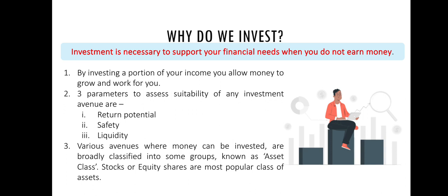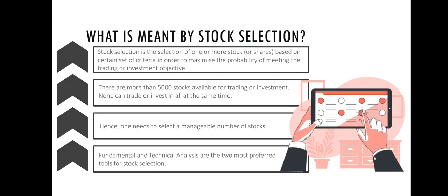Why do we invest? Investment is necessary to support your financial needs when you do not earn money. By investing a portion of your income, you allow money to grow and work for you. There are three parameters to assess the suitability of any investment avenue. They include return potential, safety, and liquidity. Various avenues where money can be invested are broadly classified into groups known as asset classes. Stocks or equity shares are the most popular class of assets.